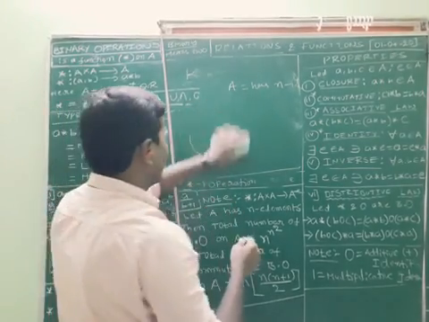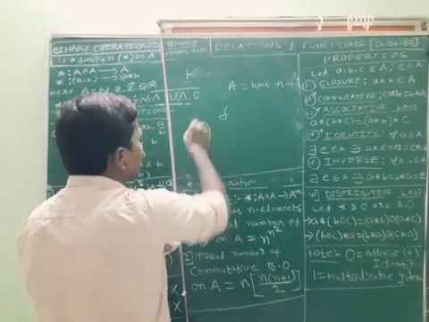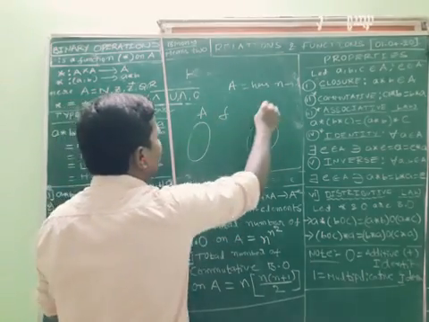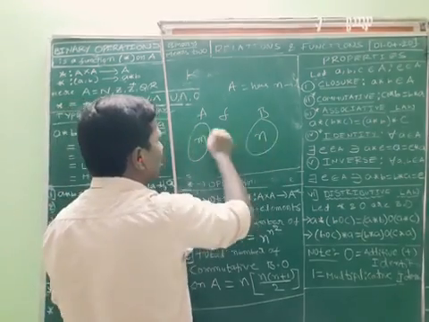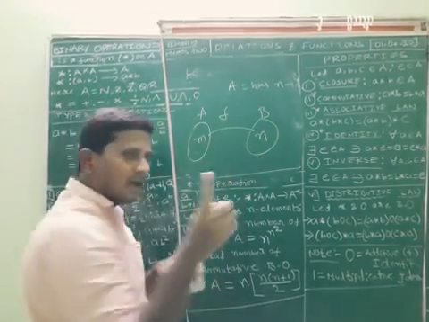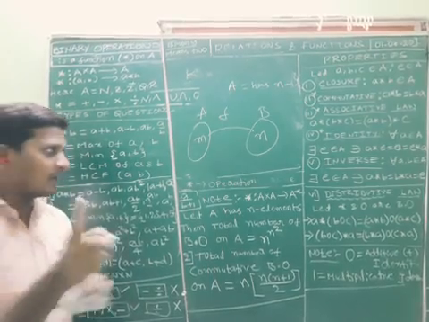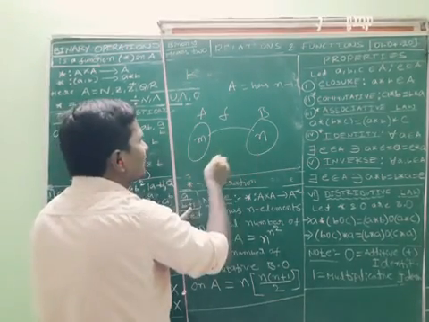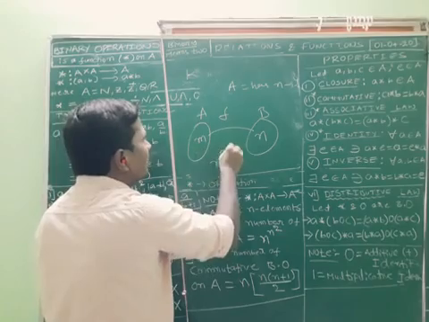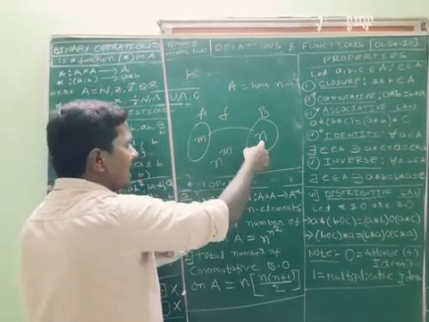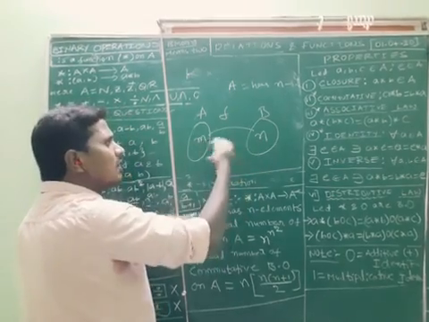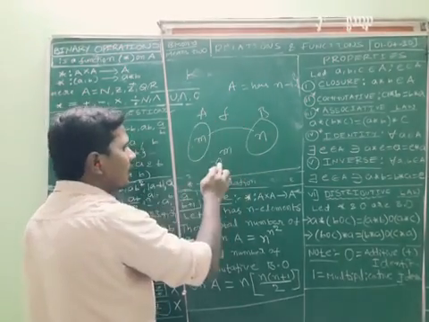Like we already studied in functions: F is a function from A to B. A has m elements, B has n elements. How many total functions? I have clearly written that the total number of functions is given by n power m. A having m elements, B having n elements, the total number of functions from A to B is n power m.